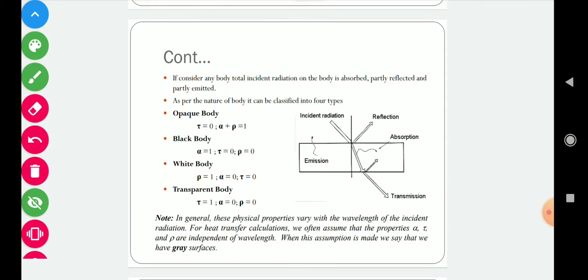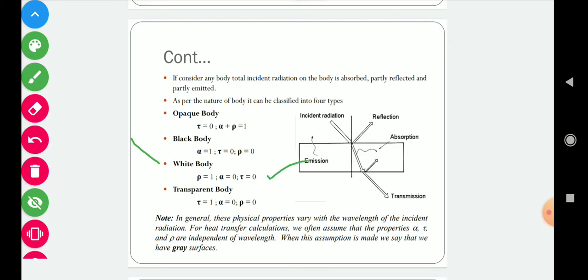Now the third type of body is the white body. A white body does not absorb any radiation, so whatever energy is incident on that material will be reflected back to the environment. In that case, the reflectivity will be 1 and the absorptivity and transmittivity will be 0.